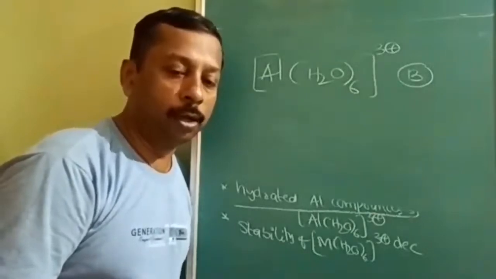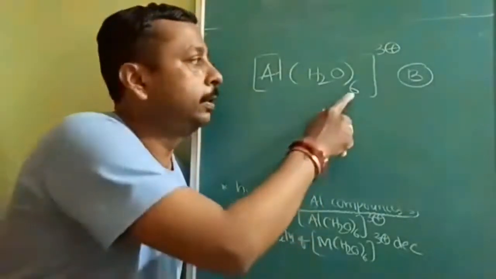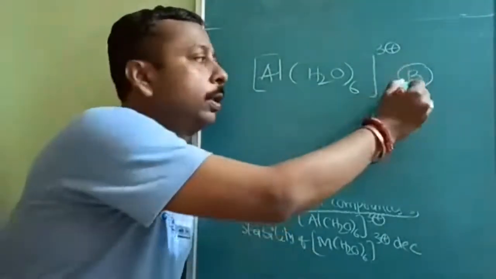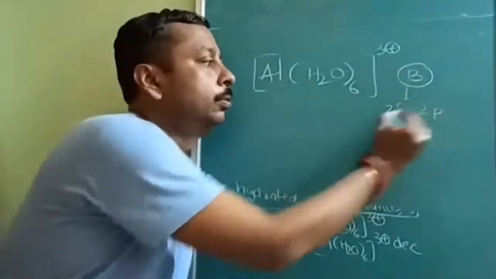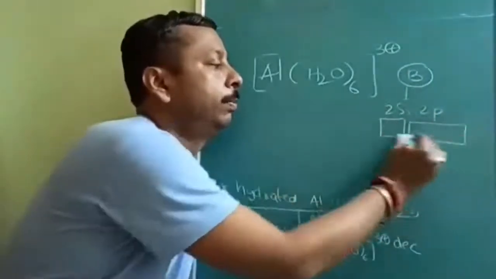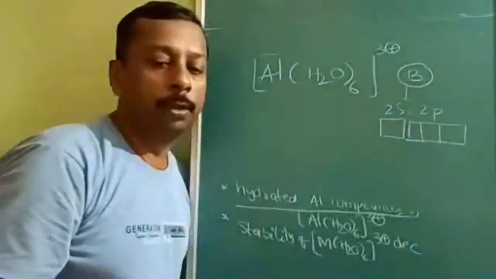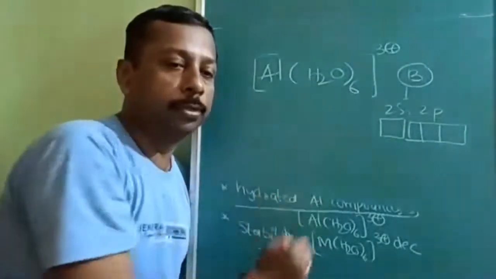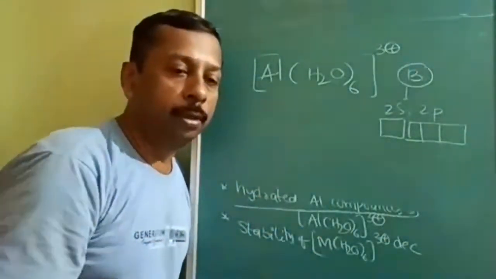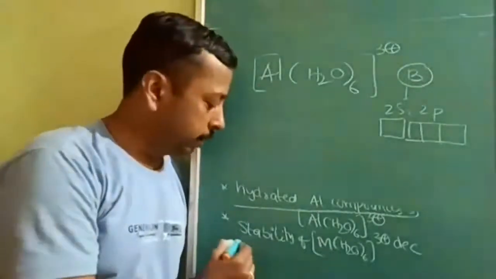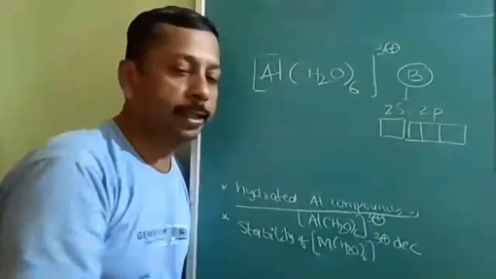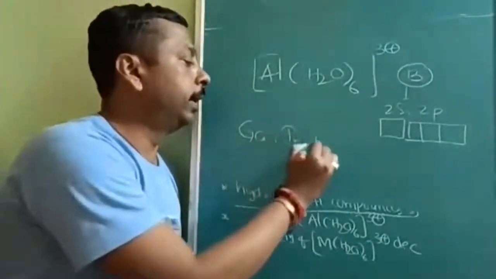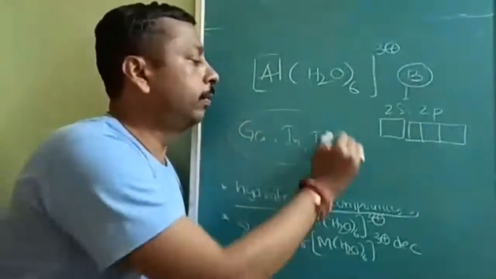Very good. Due to non-availability of orbitals. 6 empty orbitals must be provided by the boron. So boron contains 2s and 2p. 2s contains only 1 orbital, 2p contains only 3 orbitals. So it cannot extend its covalency beyond 4. Is it understood? And other metals also. After aluminium, like here it is written, stability of [M(H2O)6] decreases. After aluminium, gallium, indium, thallium also do not form the 6 H2O complex.